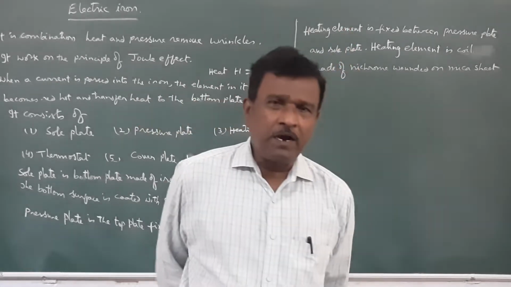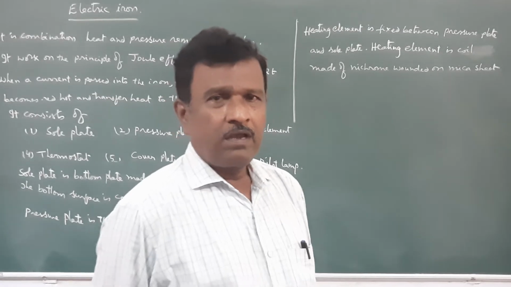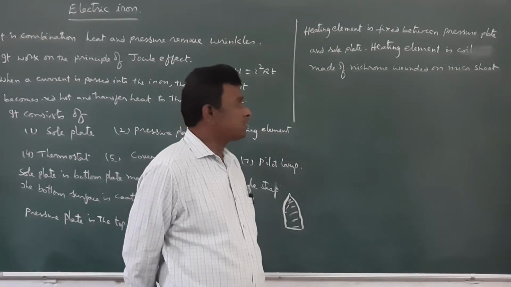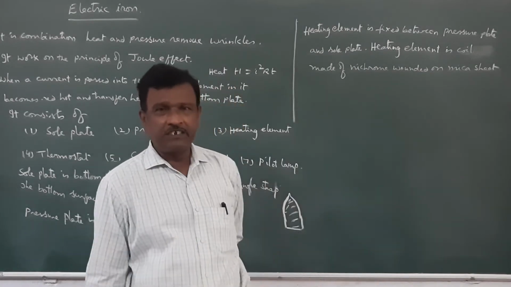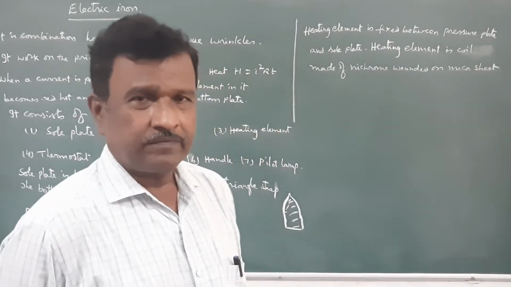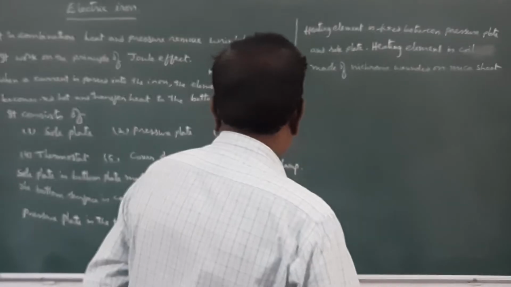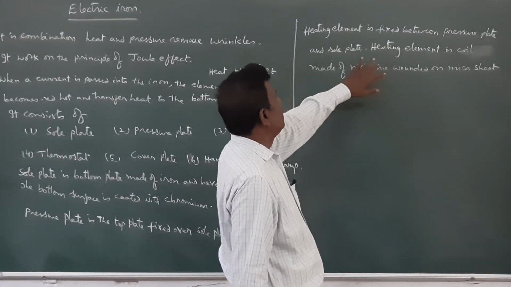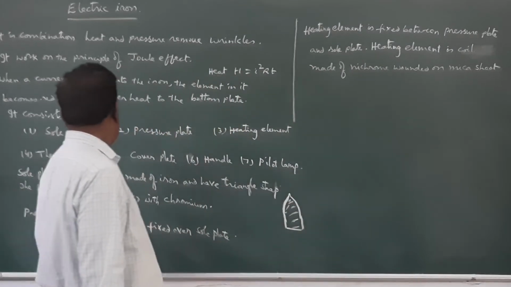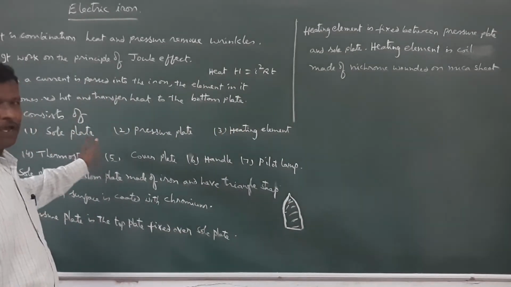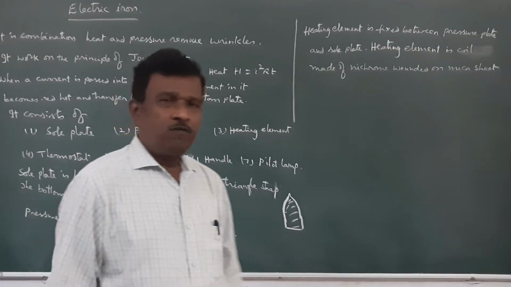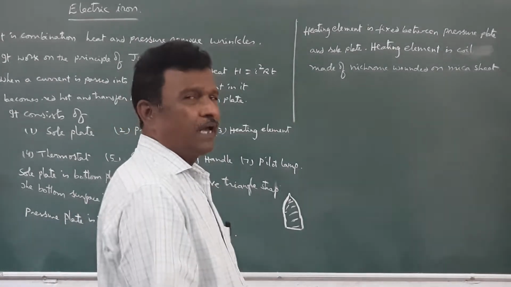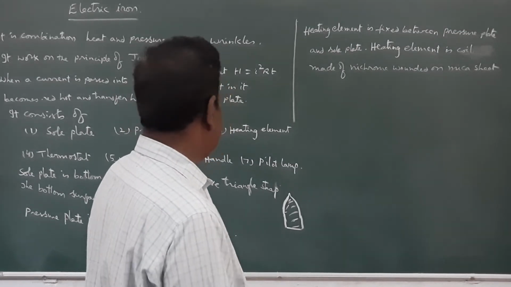When a current is passed through the nichrome, it will produce a large amount of heat because nichrome offers a high resistance for electric current. Now, this nichrome coil or wire will transfer heat energy to the sole plate, and the sole plate will transfer the heat to the cloth and remove wrinkles when pressure is applied.